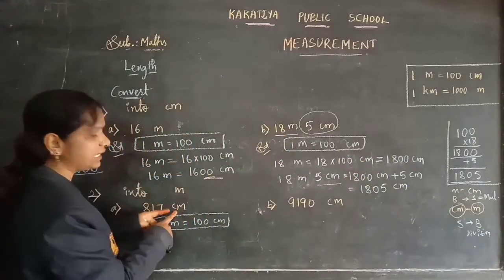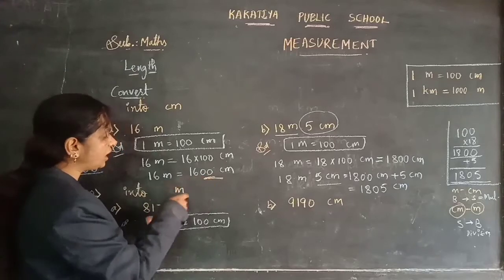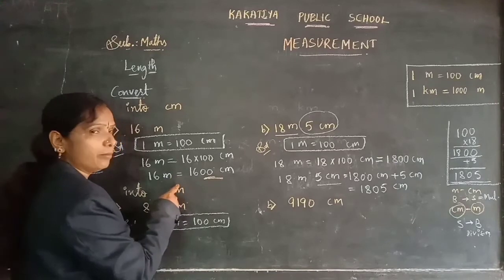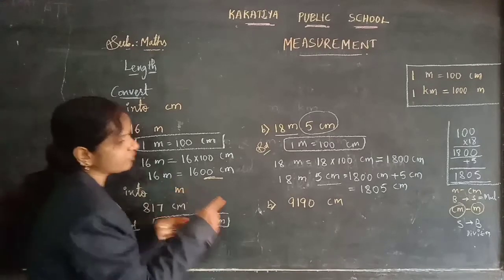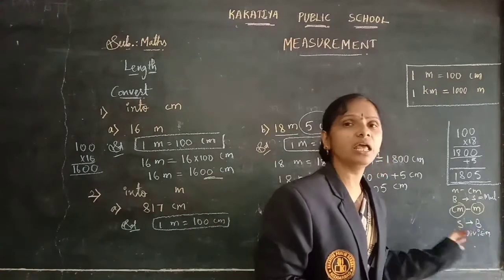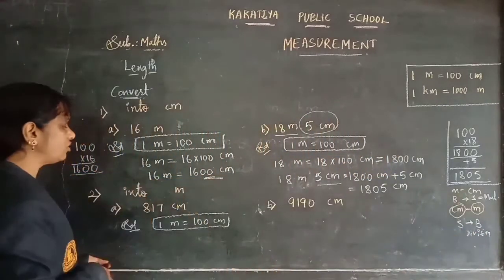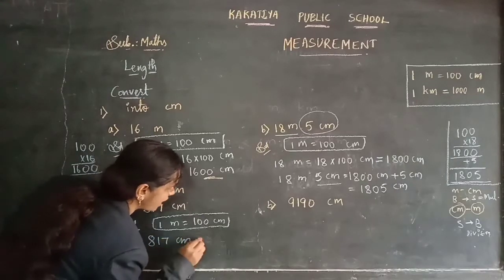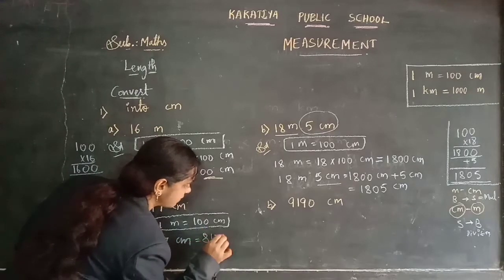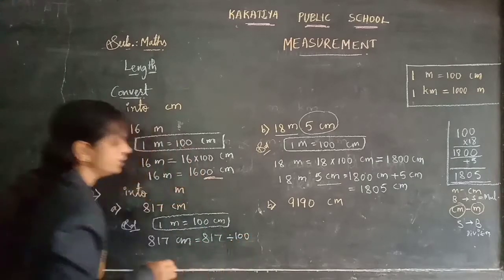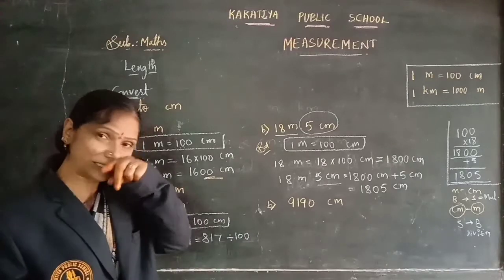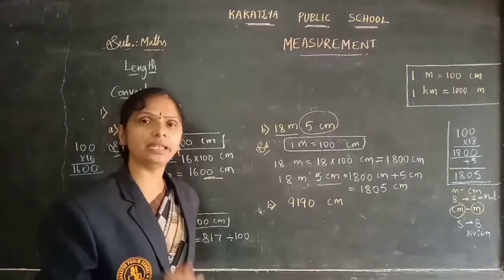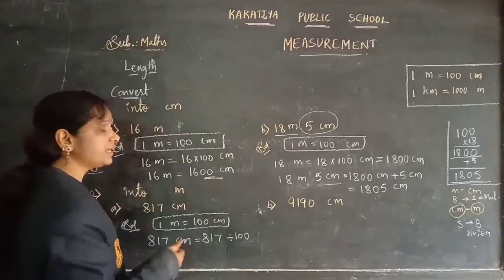Now the given question is in centimeters, which we are converting into meters. Centimeters are smaller and meters are big. So we are converting smaller to bigger, and there you need to do division. What division? The given number 817 centimeters you need to divide by 100. 817 divided by 100. When you are dividing by 10, 100 or 1000, you can make the direct answer, no need to do the division, children.